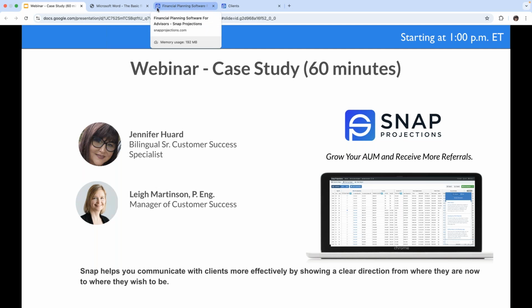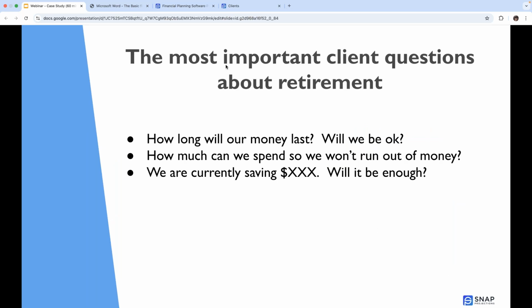Today, we're going to demonstrate how to create a new plan for our fictitious clients, Jay and Barbara Steele. And in creating this plan, we are going to ask some very important questions about retirement, such as how long will your money last and will you be okay? How much can we spend so we don't run out of money? And if we are currently saving X amount of dollars, will this be enough?